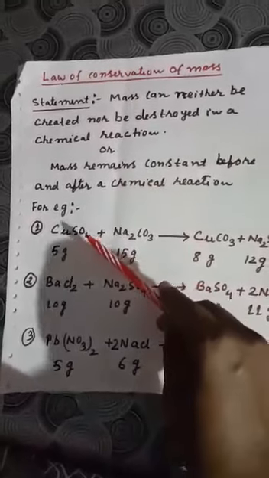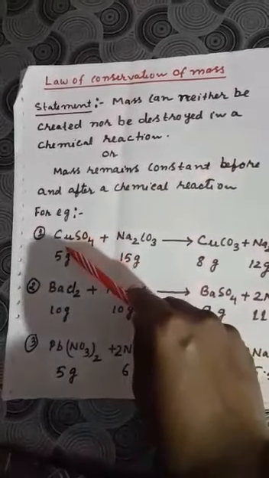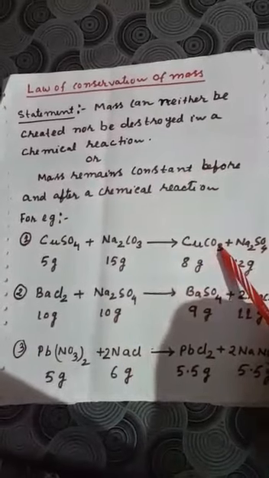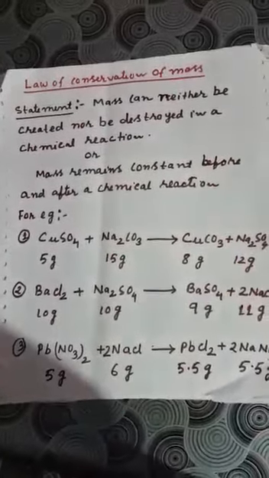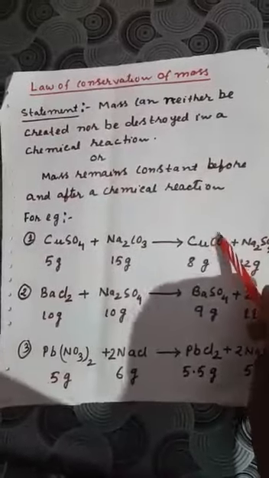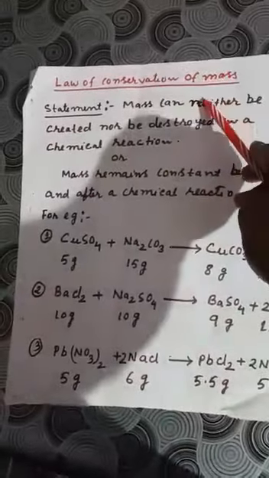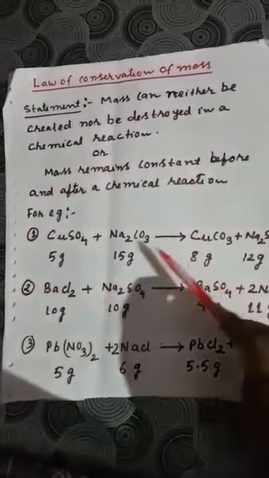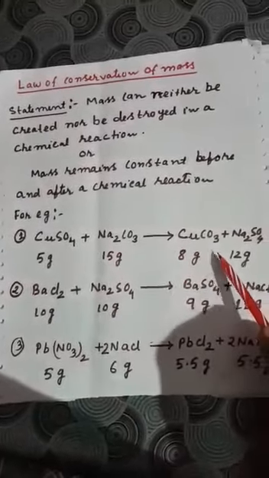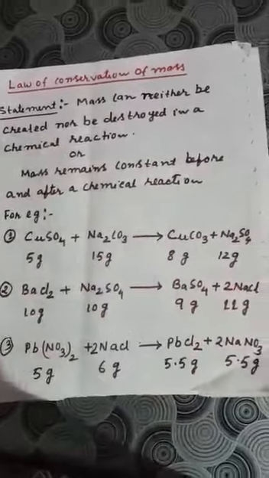That means suppose on the left hand side you are taking one copper, and on the right hand side there are two coppers. Then what will happen? Copper has a certain mass, so mass will not be the same, so it will not fulfill the law of conservation of mass. So the number of atoms of each element should be the same on the left hand side and on the right hand side, okay? These three are the examples.